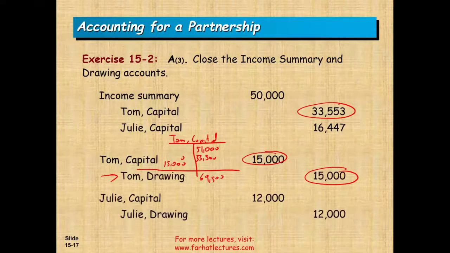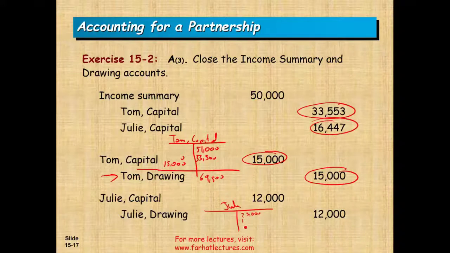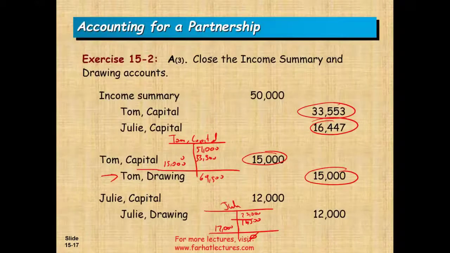And we could do the same thing for Julie. What was her beginning capital? 25,000. So her beginning capital for Julie was 25,000. Then she got 16,500 in income. Then she withdrew 12,000. Then you can do the math. So these are basically basic journal entries for accounting for partnership.